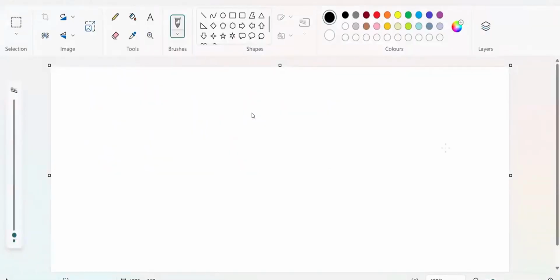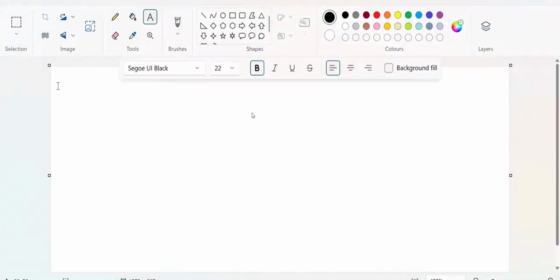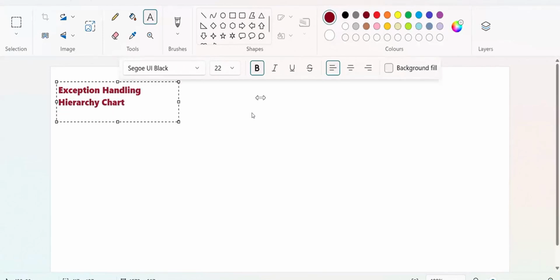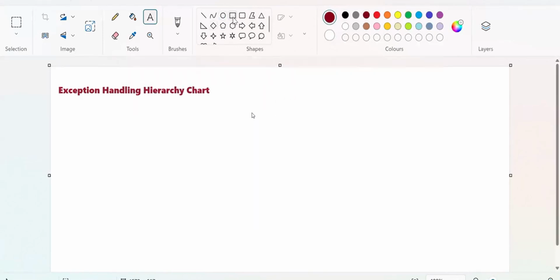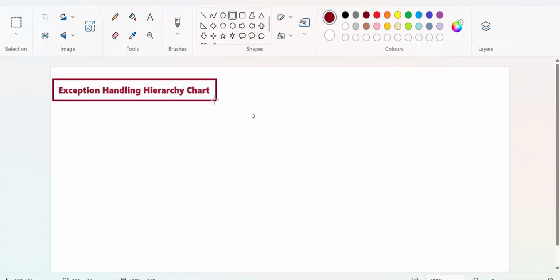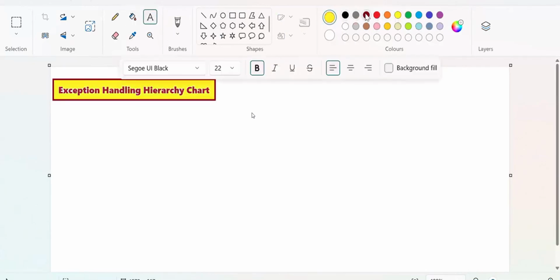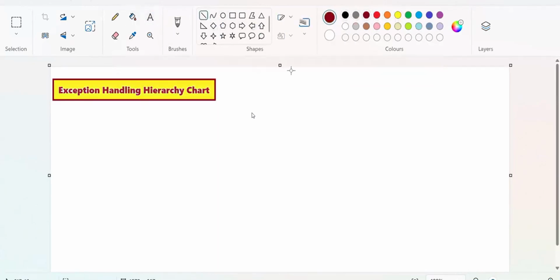For that, I'm discussing one small concept here. First, I'm writing the exception handling hierarchy chart. This is some diagram I'm writing, and that diagram will give you a lot of importance. Look here. Before writing, I'd like to give you some small diagrammatic format.